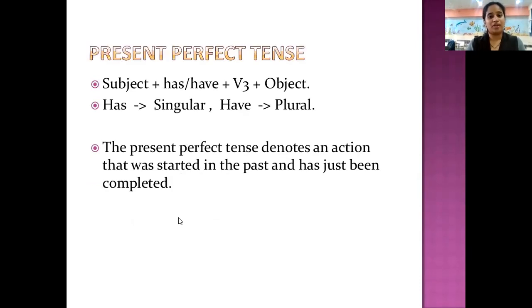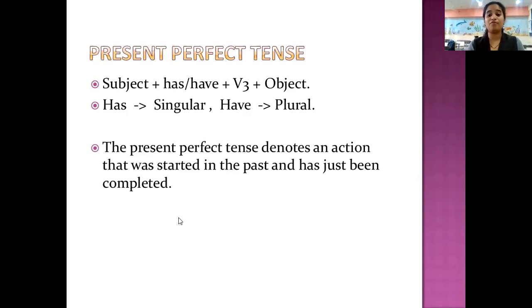Present perfect tense. Subject, has, have, V3. What is V3? Third form of the verb plus object. And see there, down it is clearly stated. For singular it is has. For plural it is have.